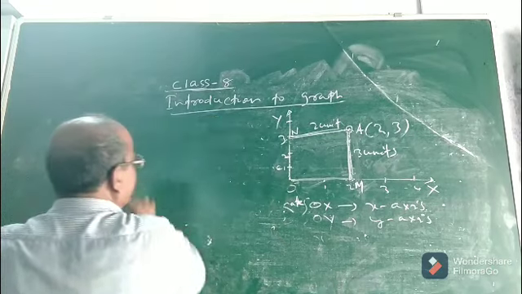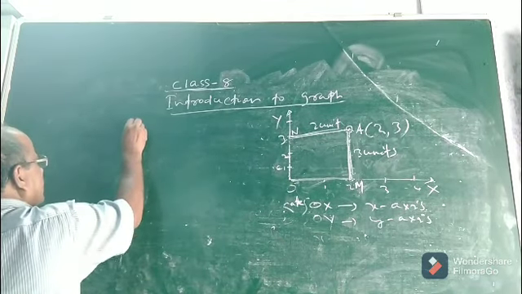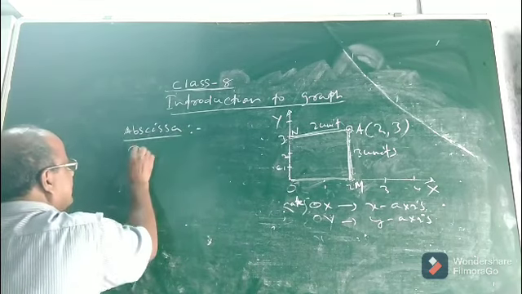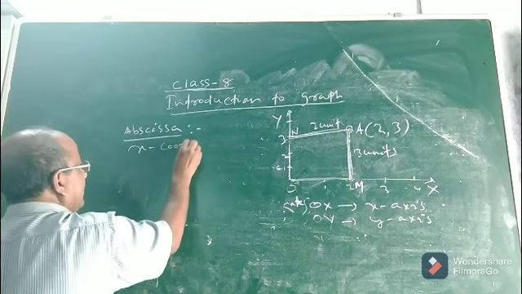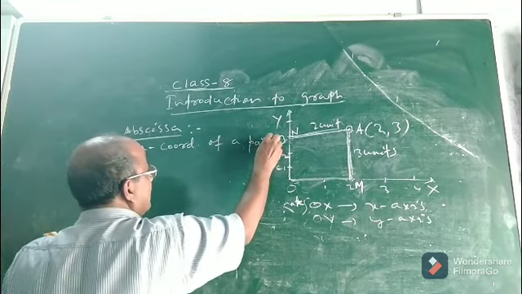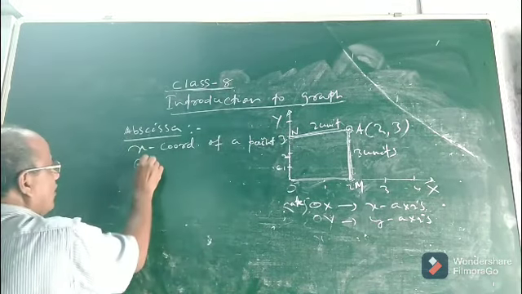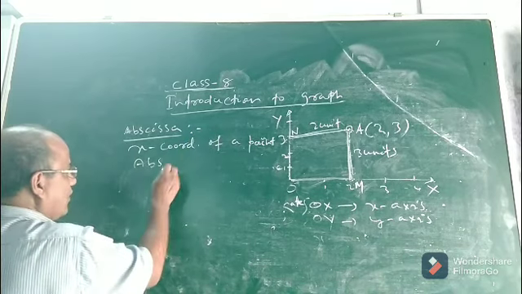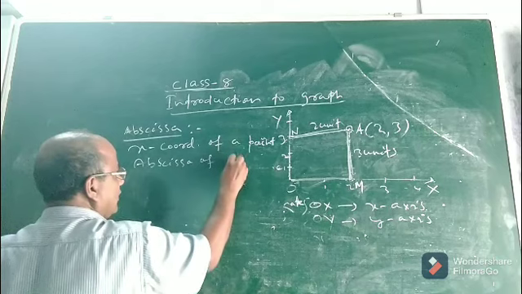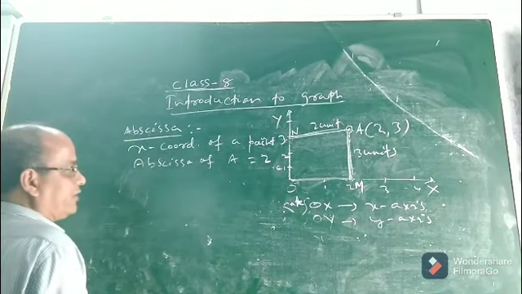If I ask you what is abscissa? Abscissa means it is the x-coordinate of a point. So in this particular point, what will be the abscissa of A? The abscissa will be 2 units.